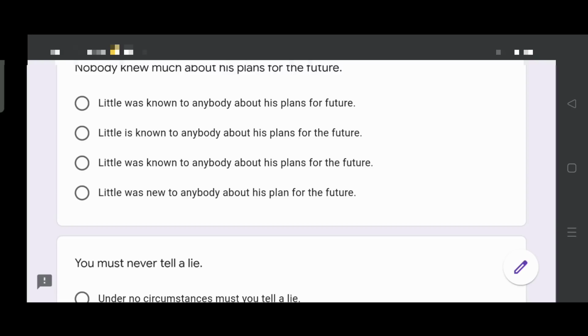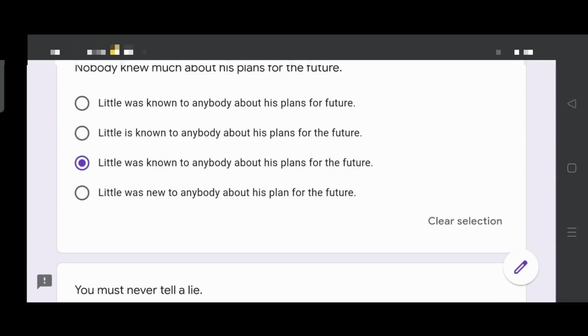Yes, the difference is in the first option, the is omitted. And in the third option, we have everything. So, the third option is the right answer. Little was known to anybody about his plans for the future. Apparent similarity but a subtle difference. Hence, the decision has to be taken on the basis of your reasoning and analysis.